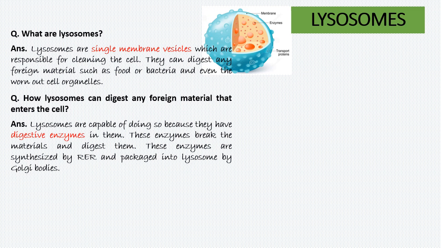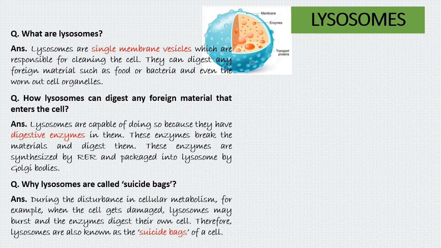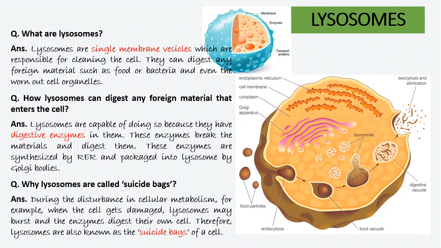Isn't it amazing? Another amazing fact for lysosomes is they are called suicide bags. Why? Because during the disturbance in cellular metabolism, for example, when the cell gets damaged, lysosomes may burst and the enzymes digest the whole cell. Therefore, the lysosomes are known as the suicide bags of a cell as they lead to the death of the cell.